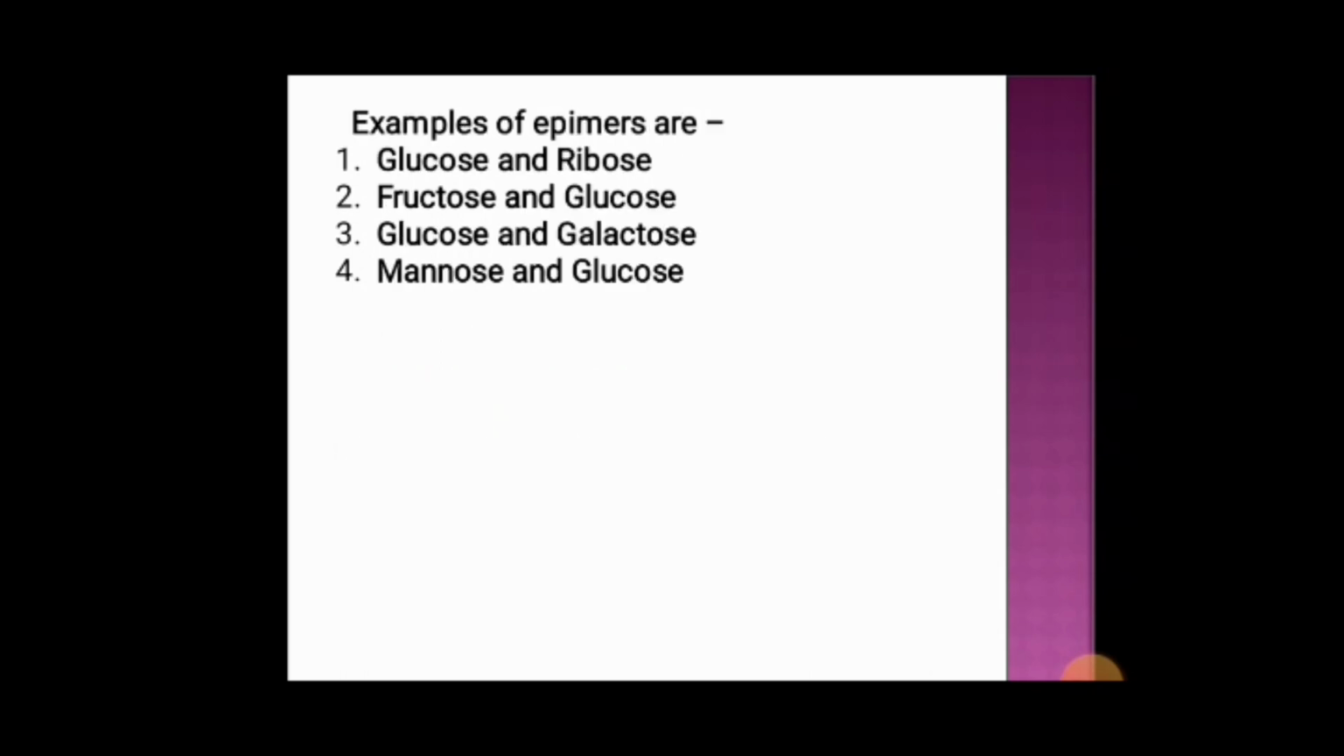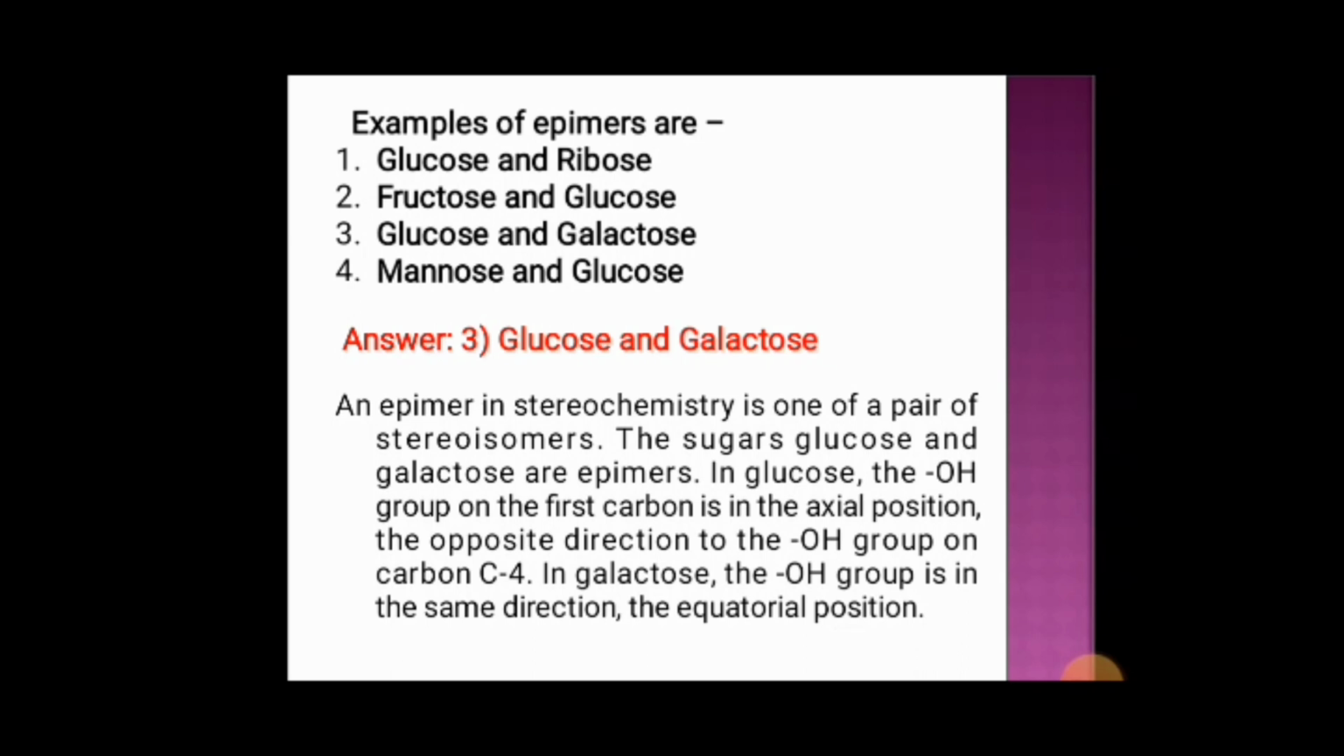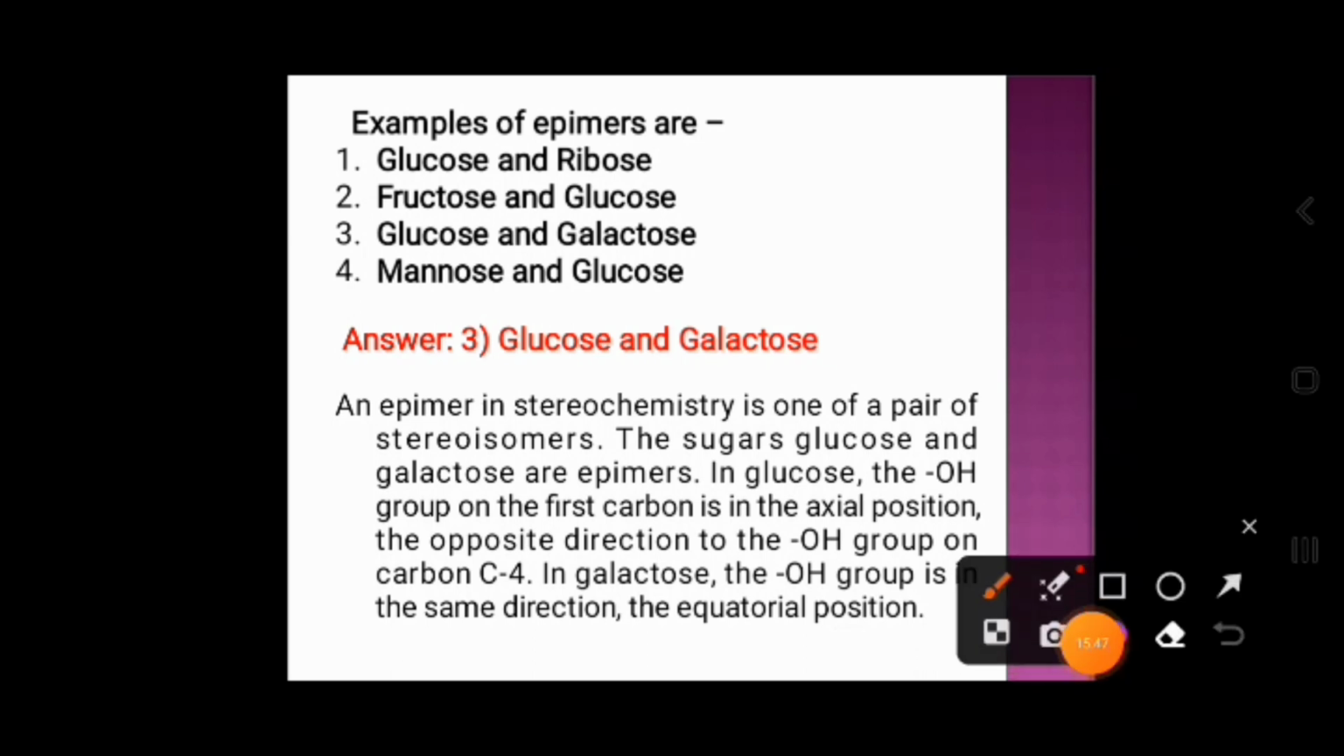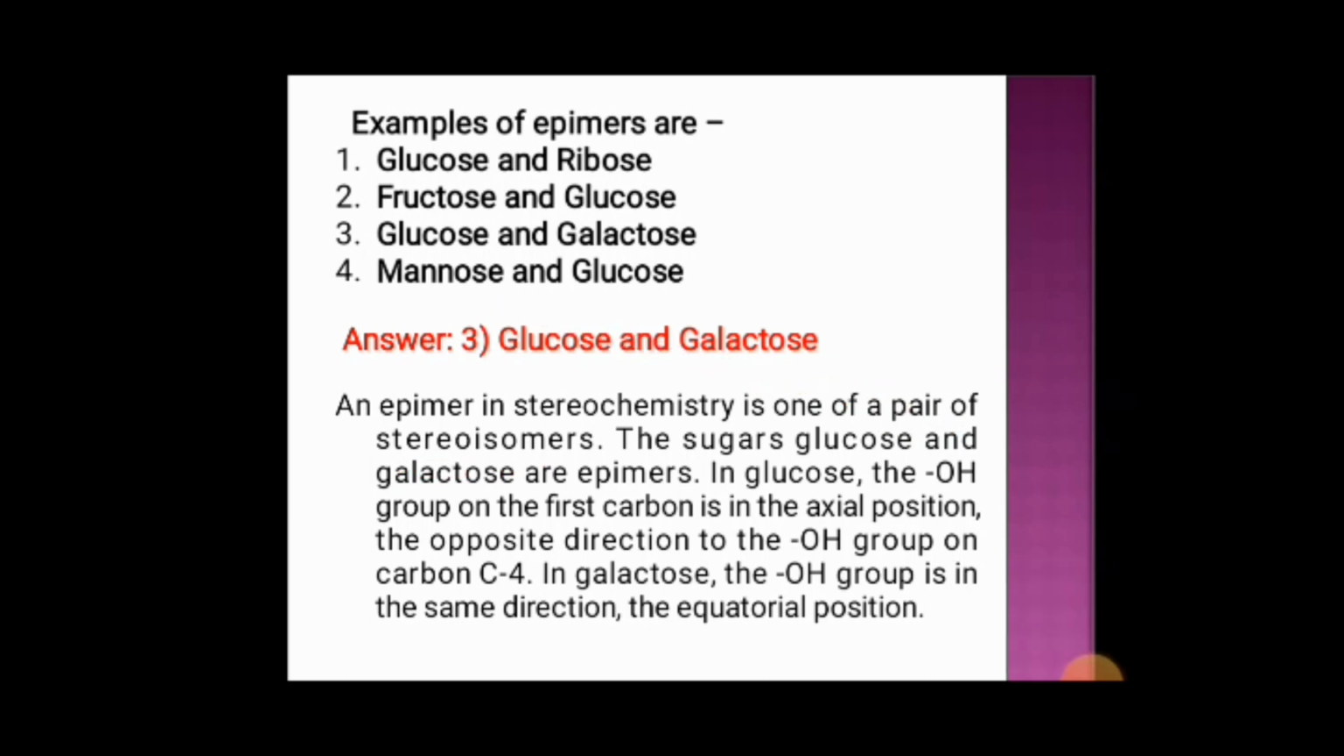Examples of epimers are option 1 glucose and ribose, option 2 fructose and glucose, option 3 glucose and galactose, and option 4 mannose and glucose. And the answer is option 3, that is glucose and galactose. Epimers are stereoisomers that differ in the configuration at one carbon. The sugars glucose and galactose are epimers. In glucose, the OH group on the fourth carbon is in the equatorial position, the opposite direction to the OH group in galactose, where it is in the axial position.